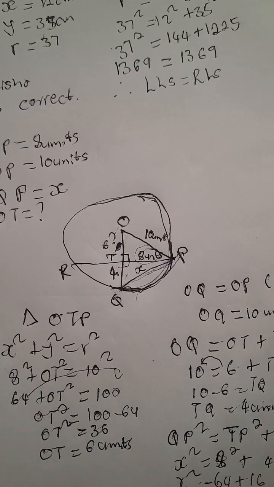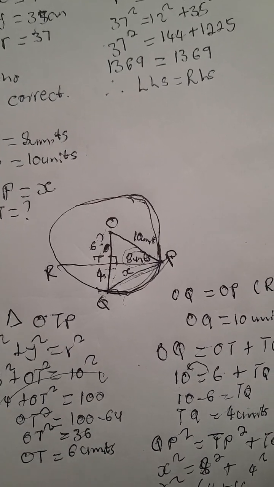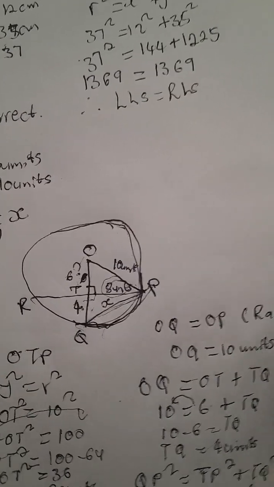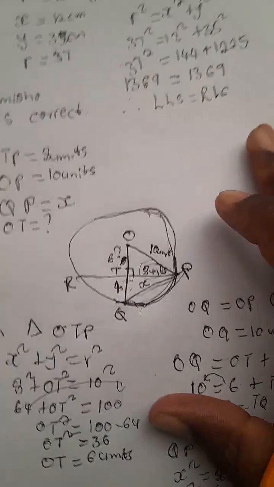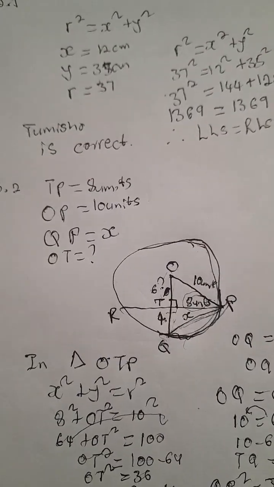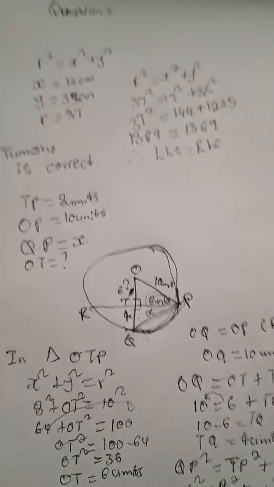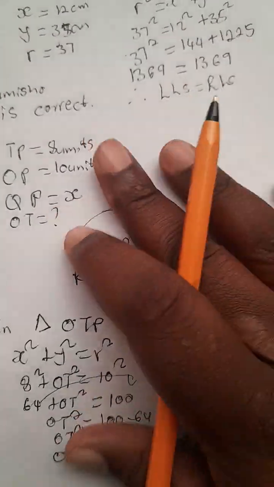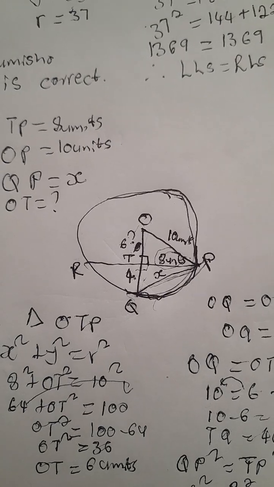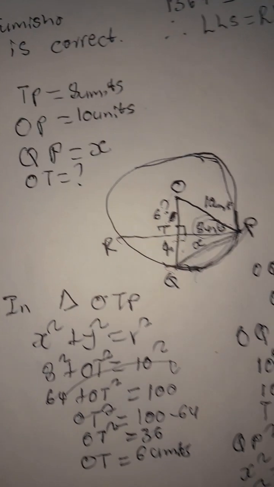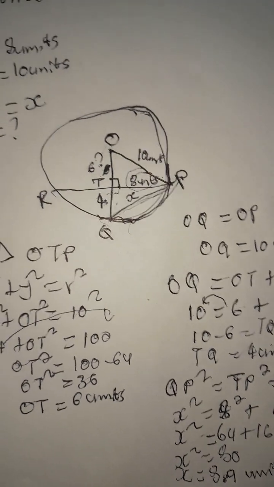Wow, such a question, right? So it needed us to apply whatever we know. Then we get that beautiful answer. Feel free to comment, and if I made a mistake, just tell me and we'll fix it, guys. That's how it should be. We have our x there as 8.9 units.